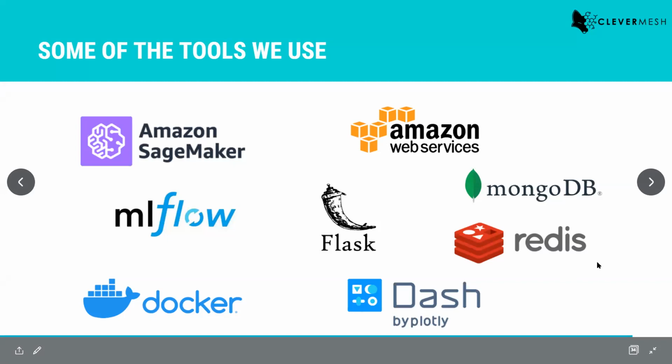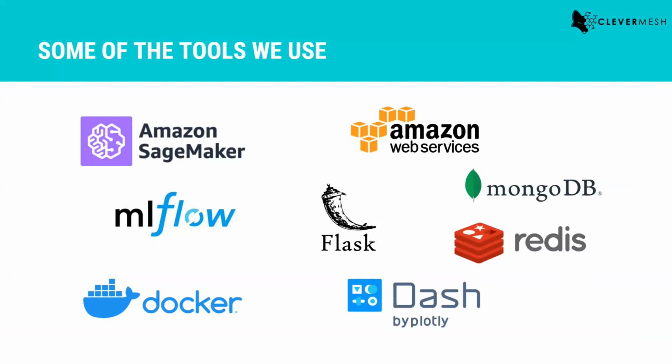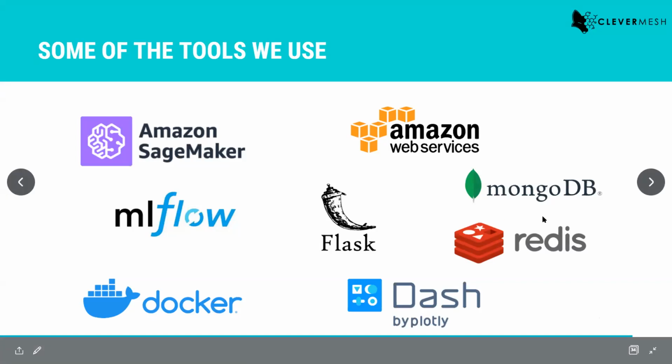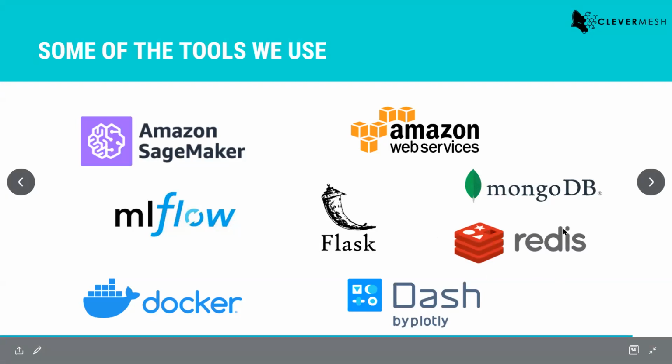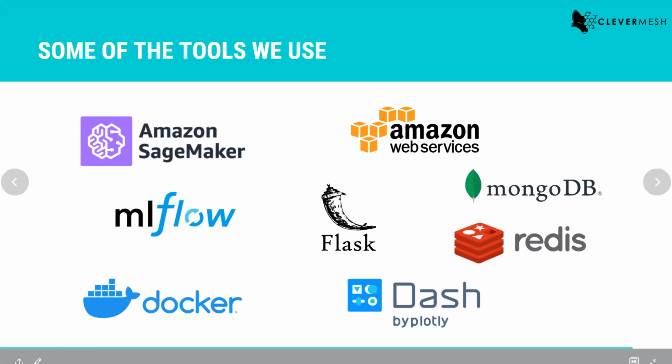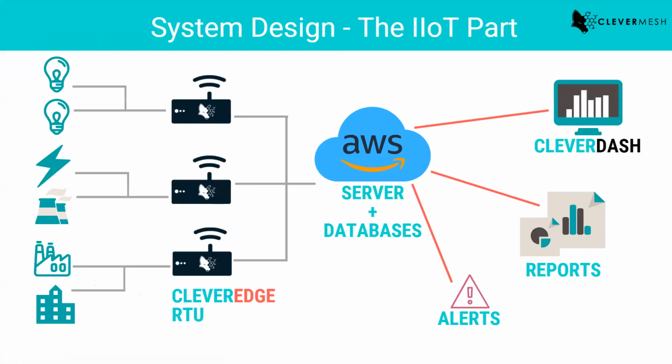Personally, I am very comfortable using it, and because we have time series data, it is very easy to manage time series data in MongoDB compared to a relational database like Postgres. Then we have Redis, which is very useful for us. When you have real-time data coming in, you can store and process that data in memory with the help of Redis. We use a lot of other stuff as well, but these are most of the tools that we work with.